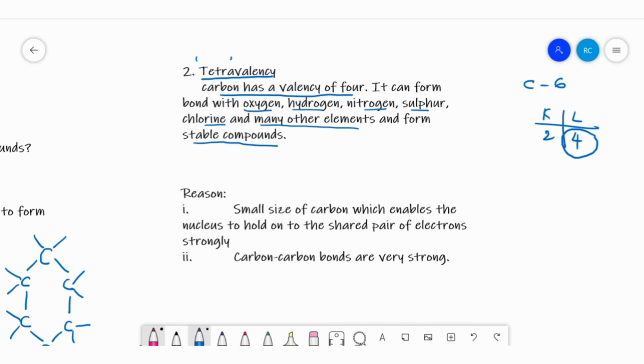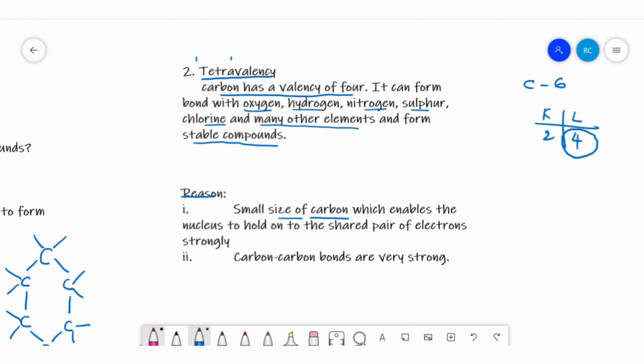So why does carbon show catenation and tetravalency? There are two reasons behind this. The first reason is that because of its small size, carbon can hold the shared electrons very tightly towards the nucleus.